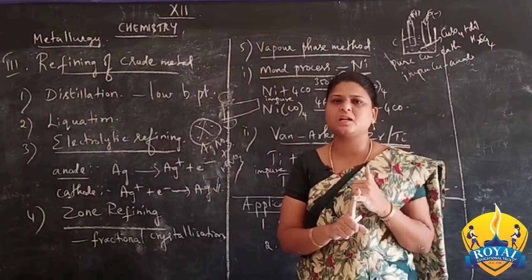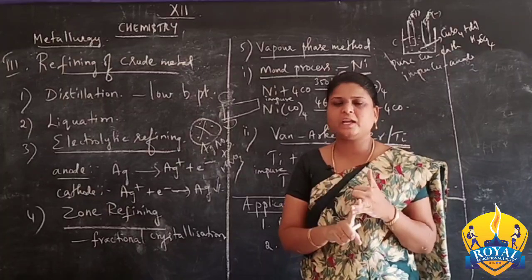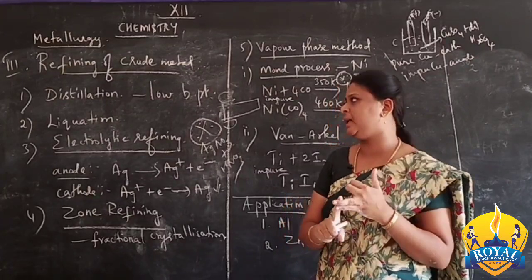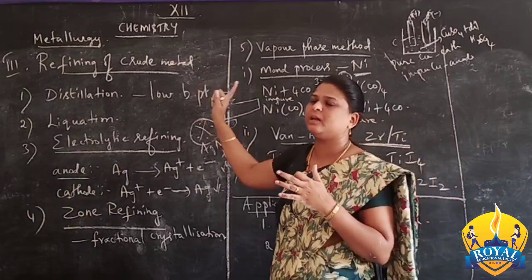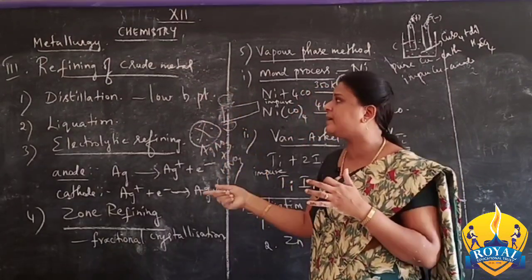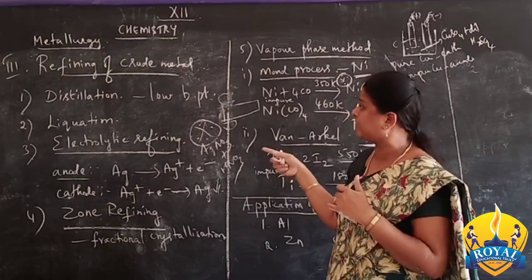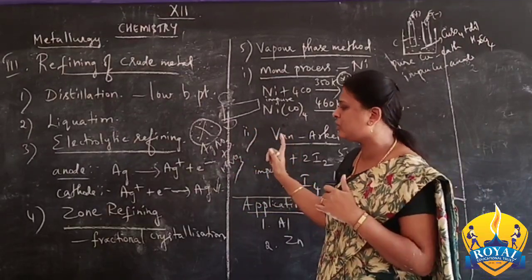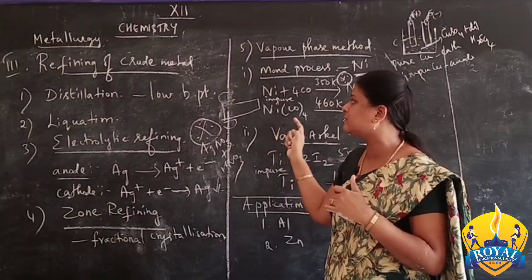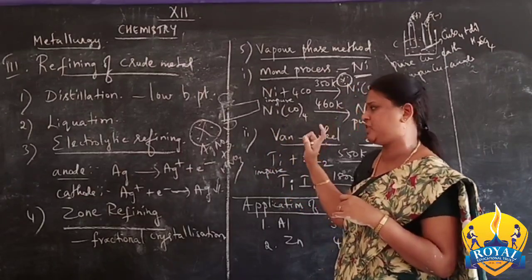First one, concentration of ores, already we studied. Second one, extraction of crude metal, and the third one, refining of crude metal. In this session we studied refining of crude metal using these 5 methods. So we should thoroughly study these 5 things with our equations and the temperatures.